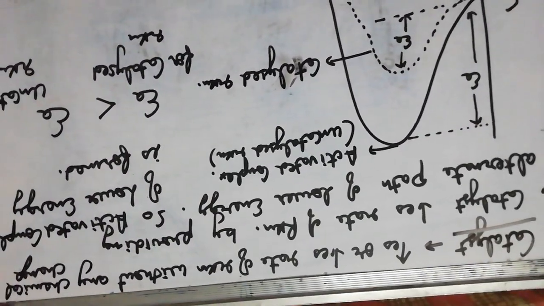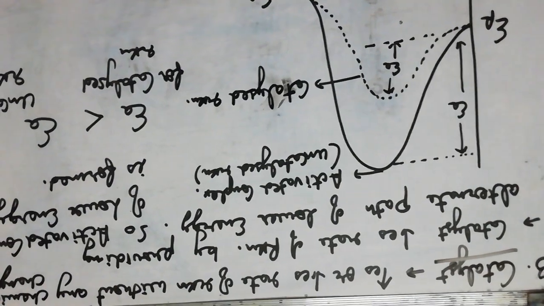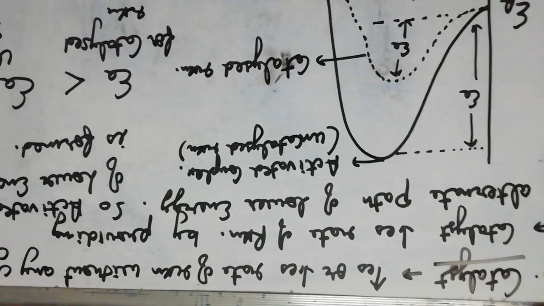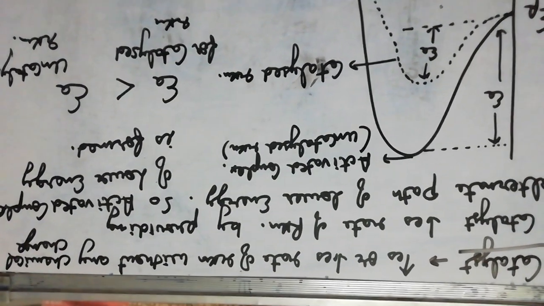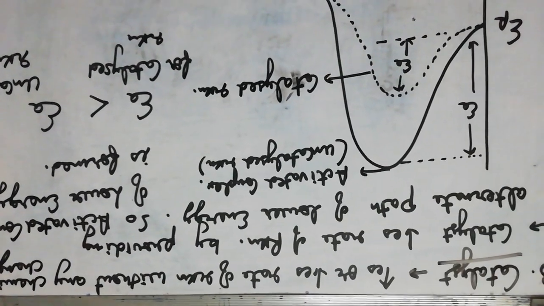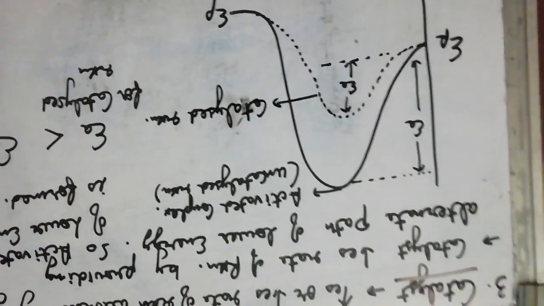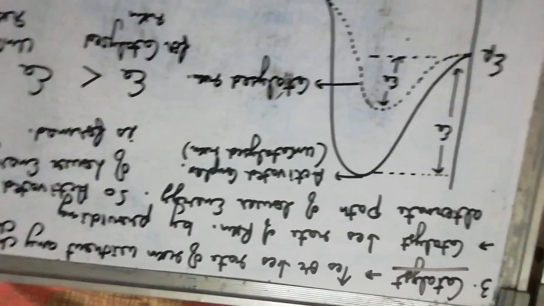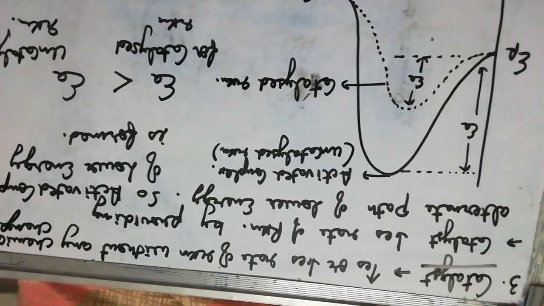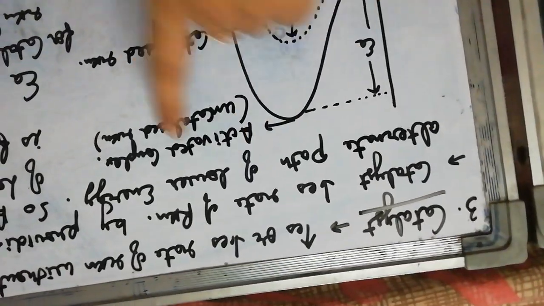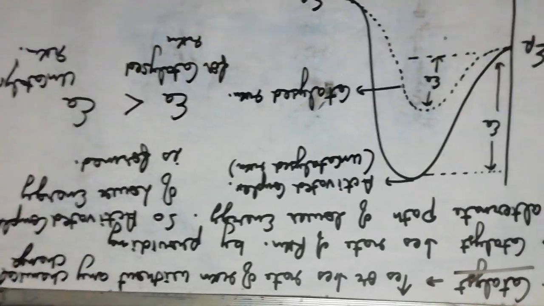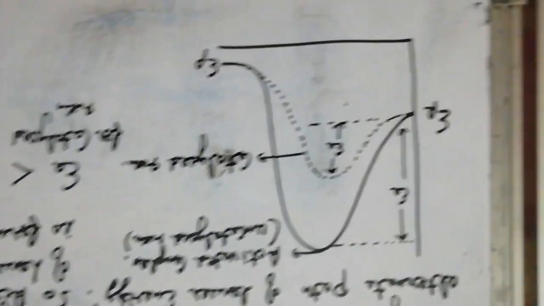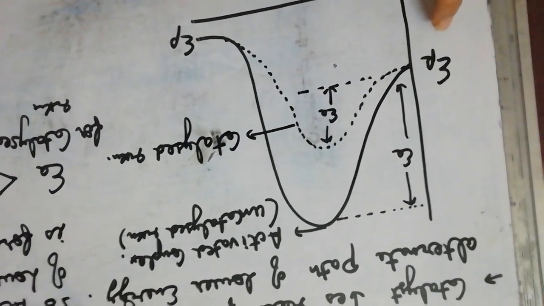So the next factor which affects the rate of reaction is catalyst. What is a catalyst? It is a substance which increases or decreases the rate of reaction without undergoing any chemical change in itself. A catalyst generally, not always, increases the rate of reaction by providing an alternate path of lower energy. So the activated complex which is formed is of lower energy.